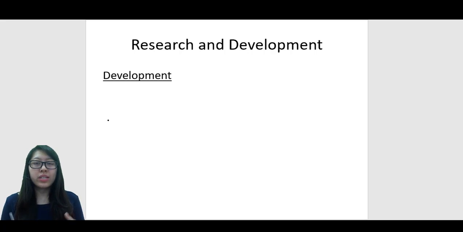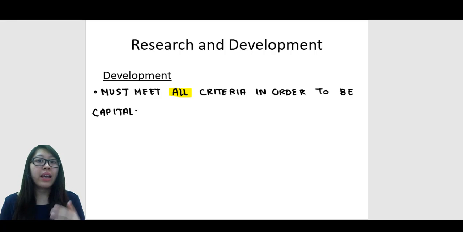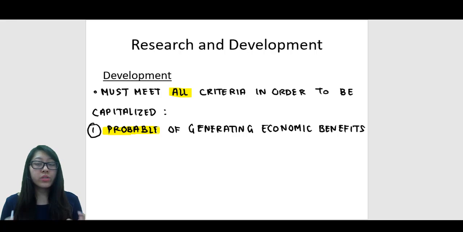But if you compare to research, IAS 38 says that there is uncertainty over the benefits that we will obtain, and so it should be expensed. But then what about development? What if there is uncertainty too? Now this is where we learn that there are certain criteria that the development costs must meet so that we can capitalize them. If the development costs do not meet all of these criteria, then we cannot capitalize it as an intangible asset. So the first of the criteria is that it must be probable of generating future economic benefits.